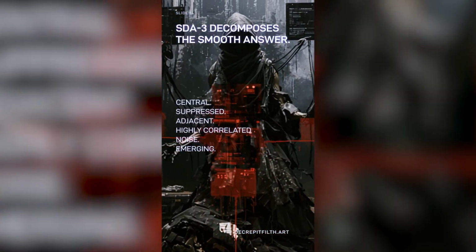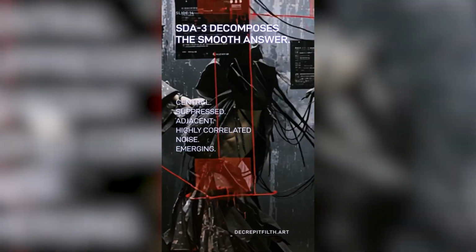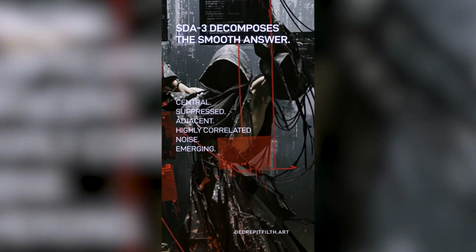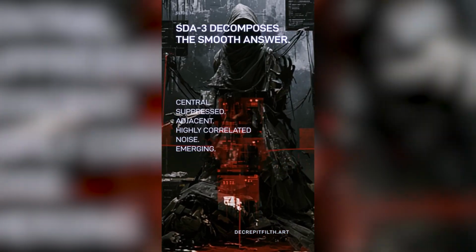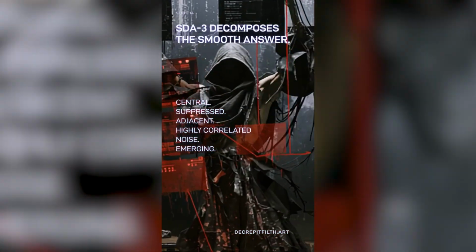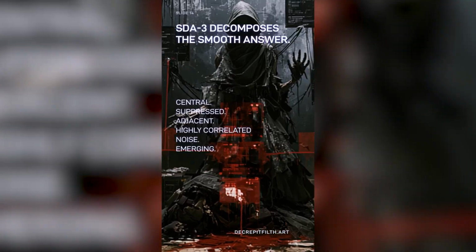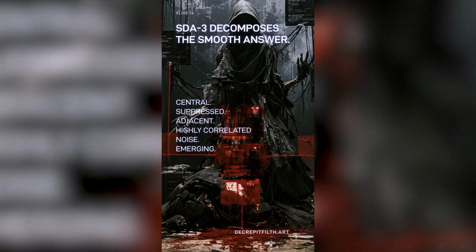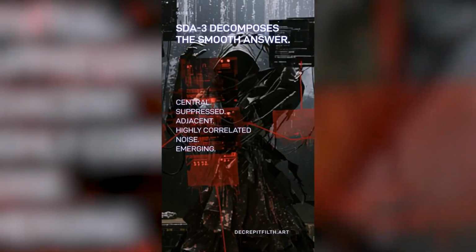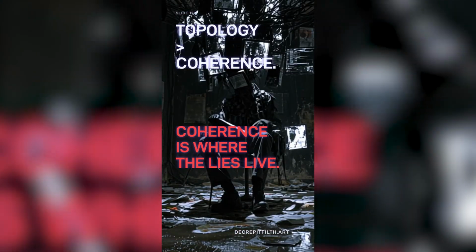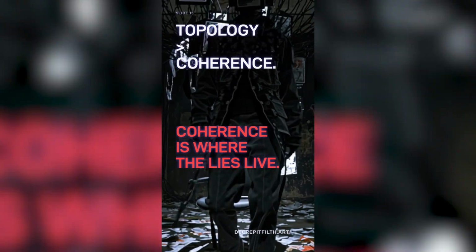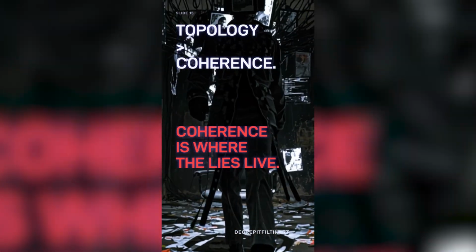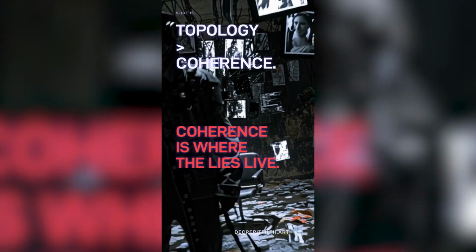SDA3 is the simplest repeatable starting point for doing this. It replaces one smooth answer with a structural decomposition of where that answer came from, what appears central, what appears suppressed, what is adjacent, what is highly correlated but unrelated, and what is trying to emerge. This does not reveal ChatGPT's literal hidden architecture, but it makes the visible answer easier to interrogate. You stop asking whether the response sounds coherent and start asking what relationships are actually holding it together. SDA3 forces topology over coherence, and coherence is where the lies live.